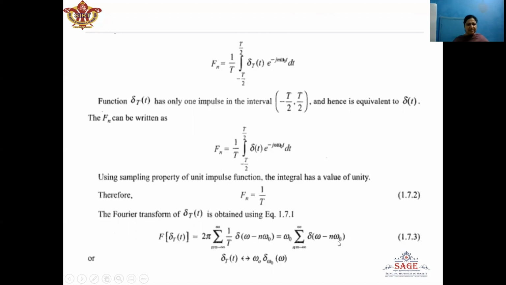So here we can see that in the frequency domain, again we get a series of impulses which are separated by omega naught, and each impulse has amplitude omega naught.